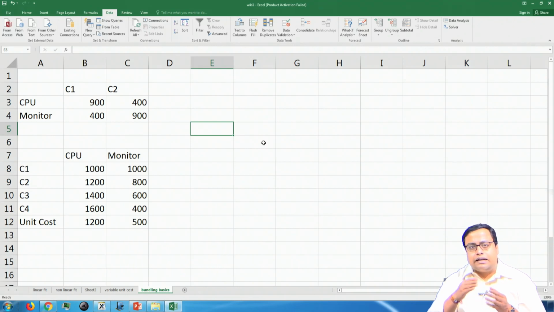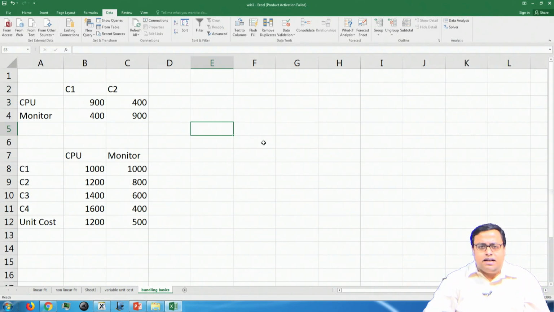Customer 2's willingness to pay is 400 for CPU and 900 for monitor. He is probably a guy who watches movies on a big screen. So his CPU need is lower, but the monitor is very big because he wants to watch movies on a big screen. On the other hand, the first guy is a coder, so for him the power of the CPU matters. Now, I am the seller and I have to create the pricing.